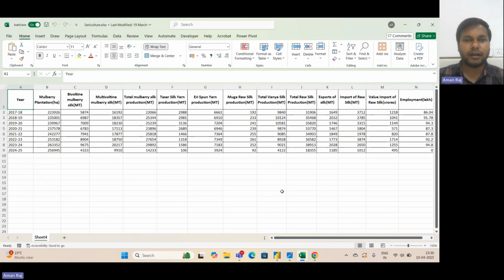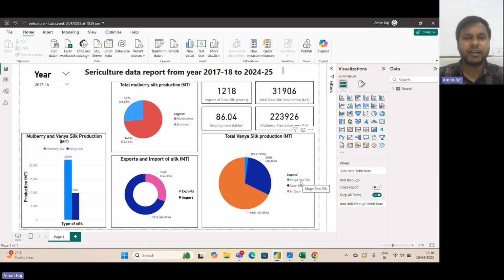You can see the PDF data was converted into this type of data using the Power Query option in Microsoft Excel. Now this data was converted into a graphical form using Power BI. So this is the data we are talking about. As you can see here, this is the data of 2017-18.